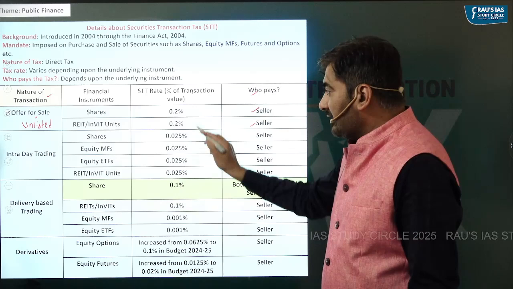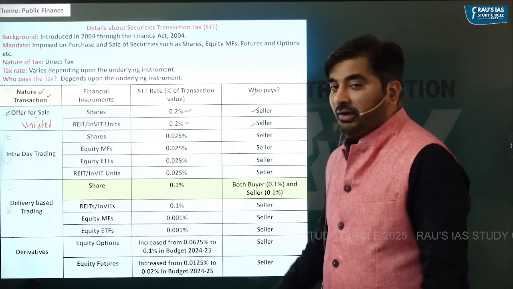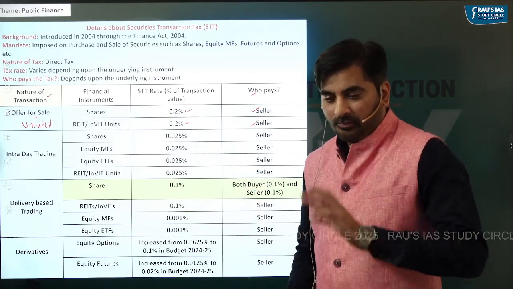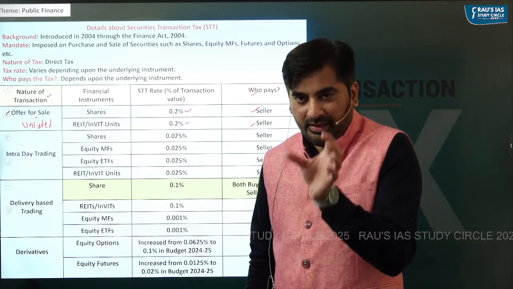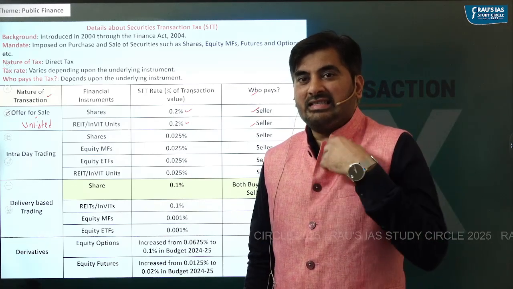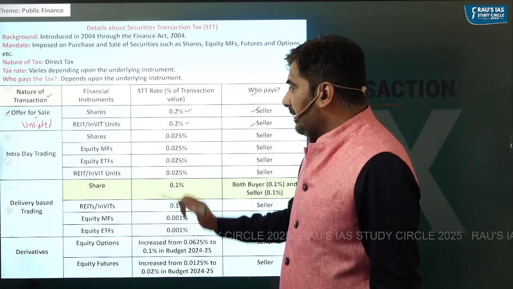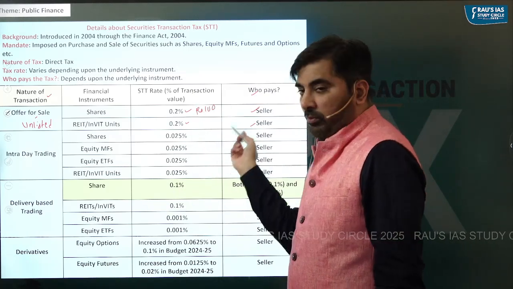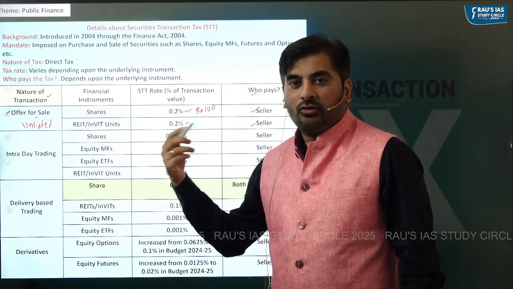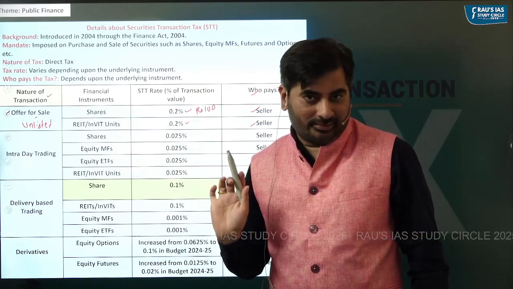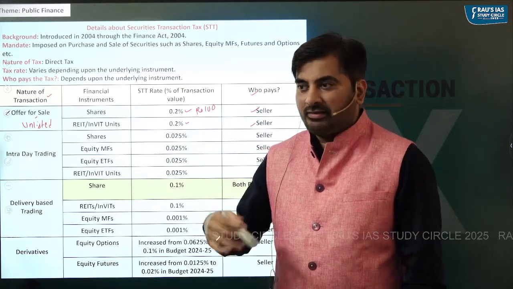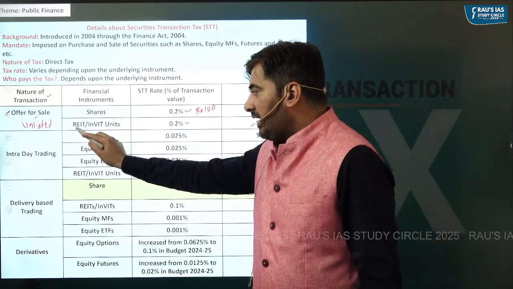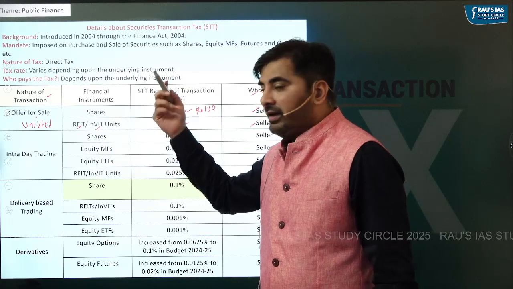And how much is the tax rate? Tax rate is 0.2%. So if the issuer, the company in this particular case, is selling, for example, shares worth rupees 100, 0.2% of rupees 100, that is 20 paisa, will be paid as a tax. Getting it? Same goes with respect to issue of REIT or InvIT units.